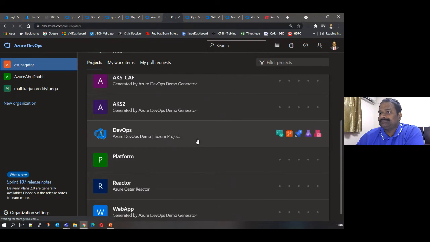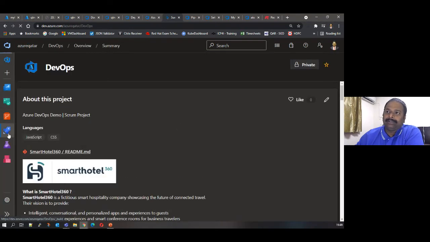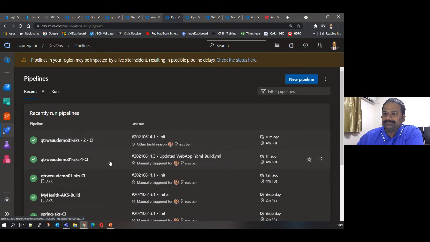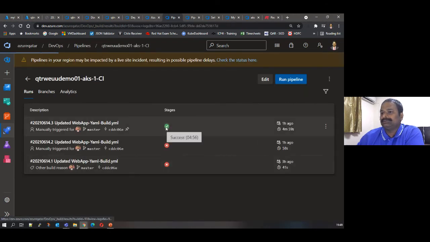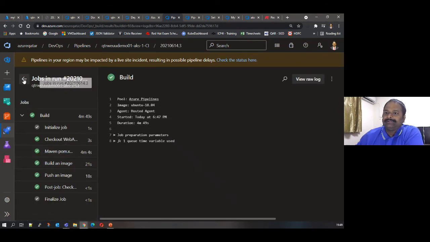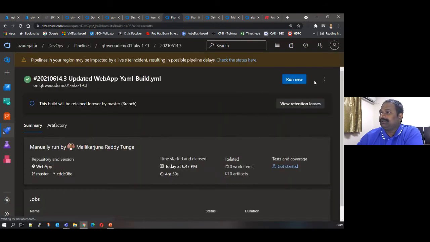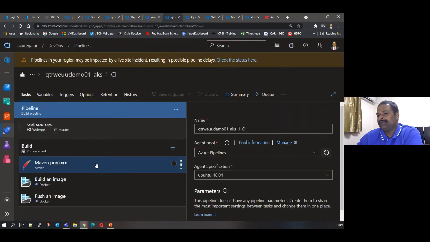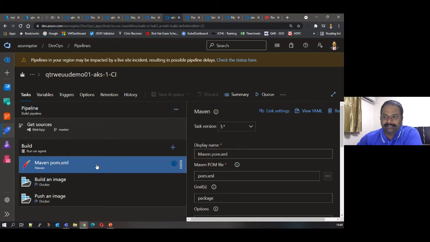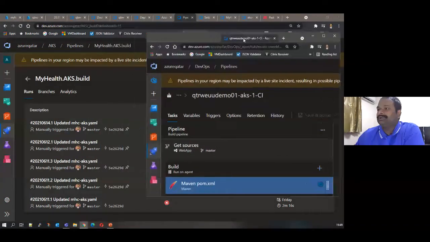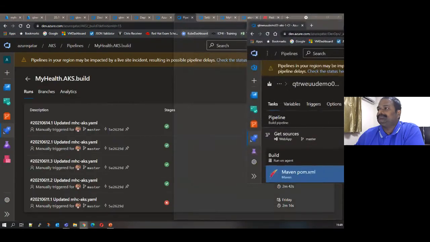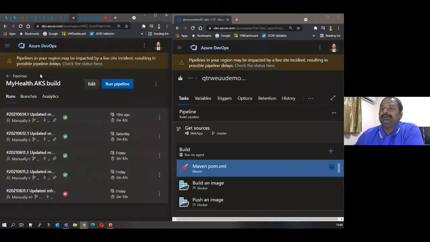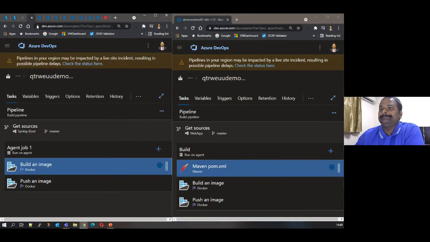Let's go to DevOps here, Pipelines. Let's say, yeah, you see this pipeline, right? Let me edit this pipeline. This is a little different when you see here. What I'm doing, I'm running a Maven task here, when compared to the other pipeline.